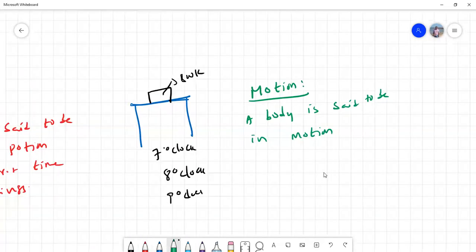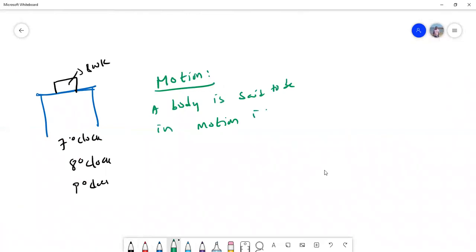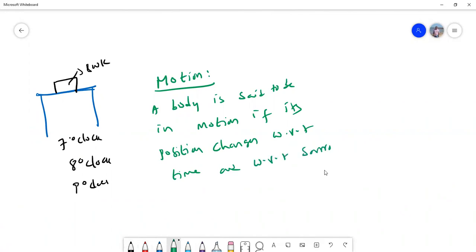A body is said to be in motion if its position changes with respect to time and with respect to its surroundings.